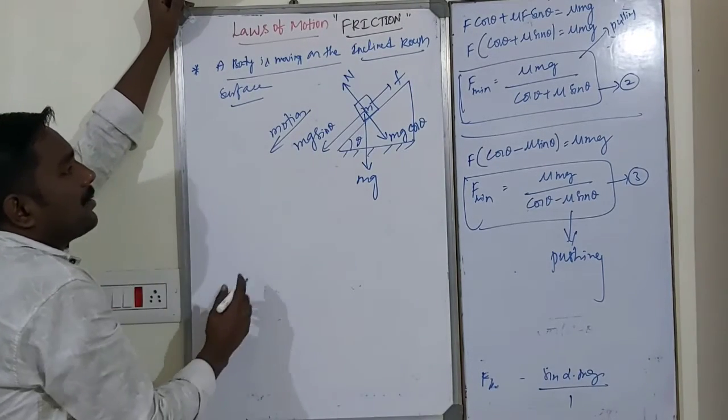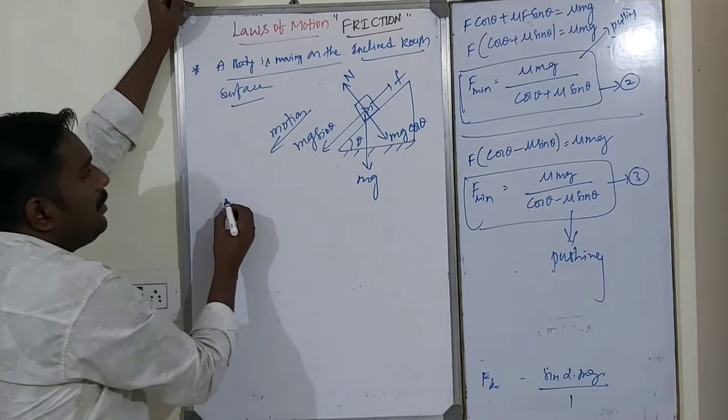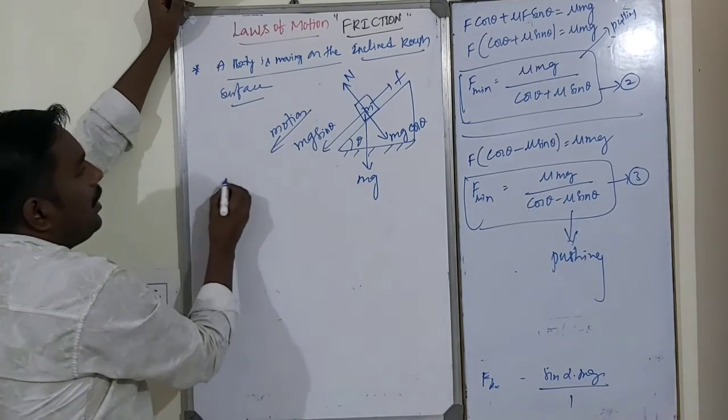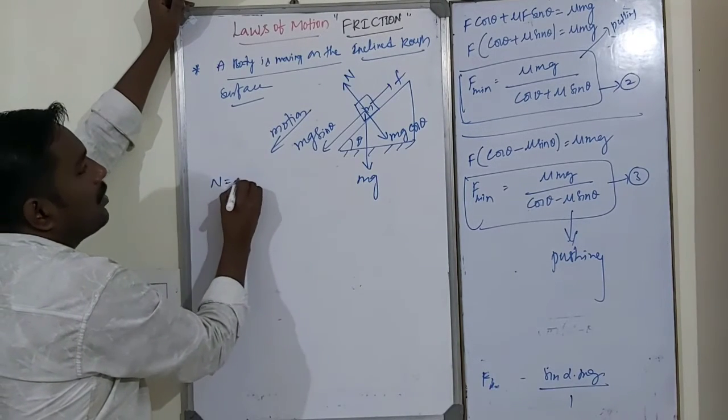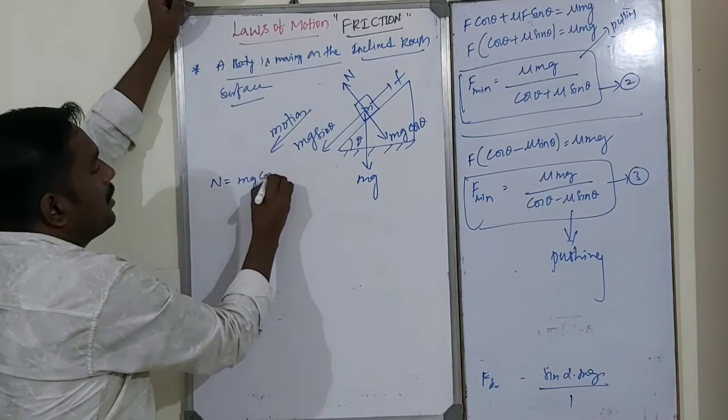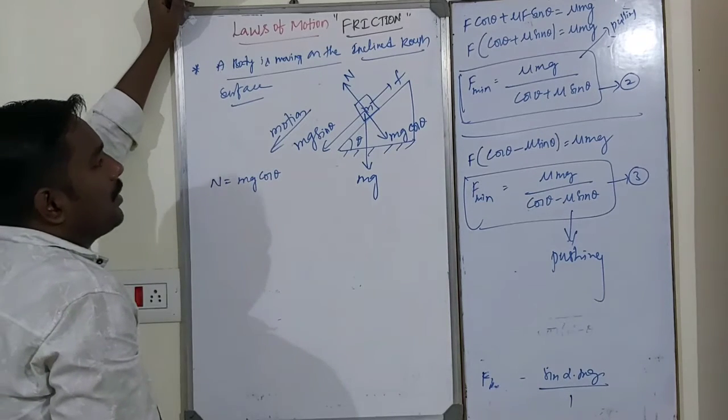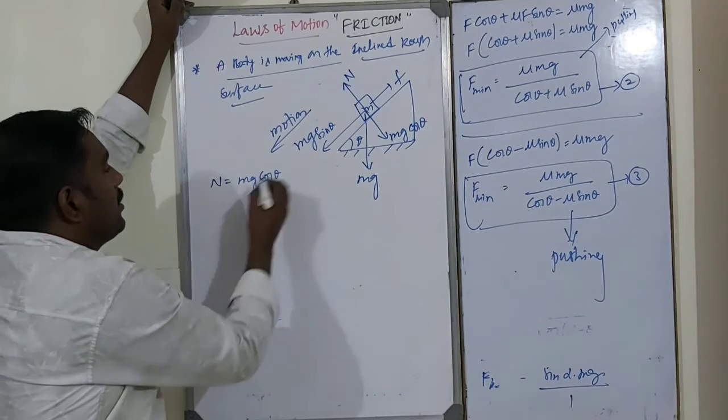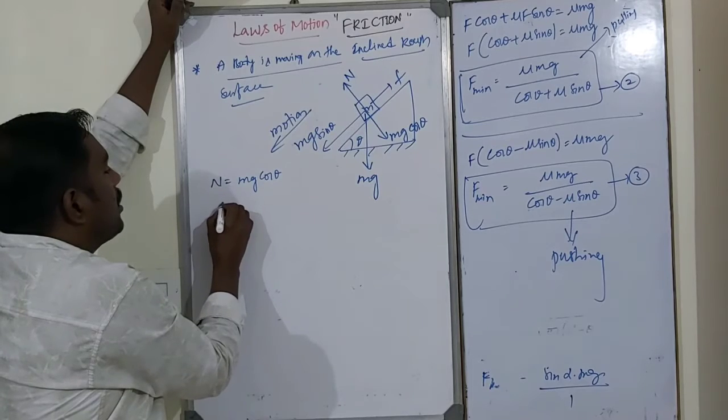So in this case, see, N is equal to mg cos theta. Similarly, frictional force is equal to what?